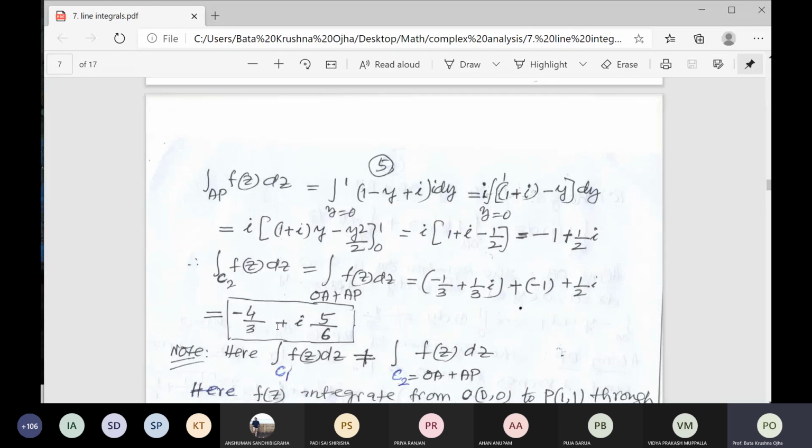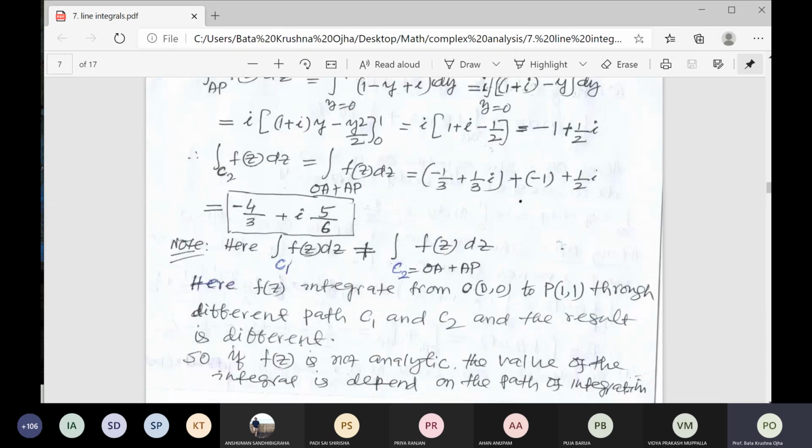If you choose a different path, then the result will be different, because it is not an analytic function. I have written here, integration over C1 of f(z) dz is not equal to integration over C2 of f(z) dz. The path C1 is OP, and here the path is OA plus AP.